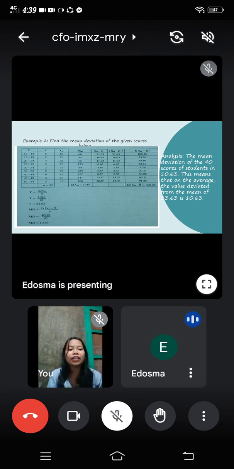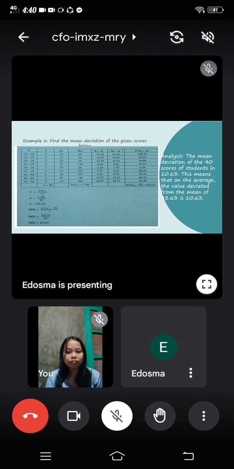And after getting the values, you need to substitute it to the formula and make sure that you get the right answers as you multiply, as you subtract, in order for you to not be mistaken along with the process. Because once you make a mistake in the mean value, class, the rest of your answers are already wrong.